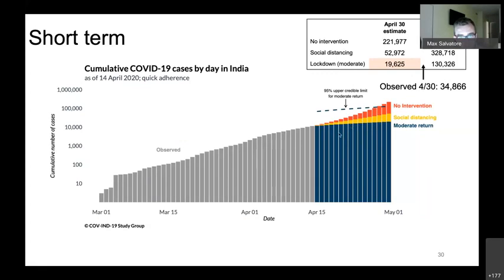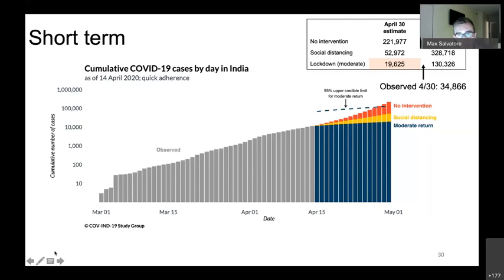We provide the 95% upward credible limit for that lockdown scenario, which just highlights the high level of uncertainty that is incorporated into these models, particularly the farther out that we go.